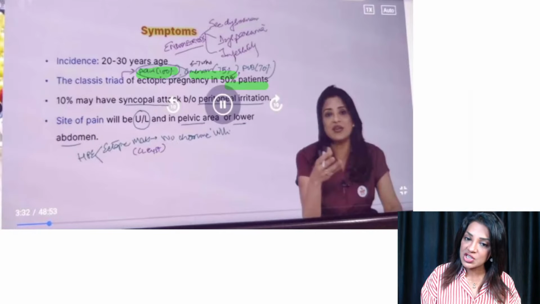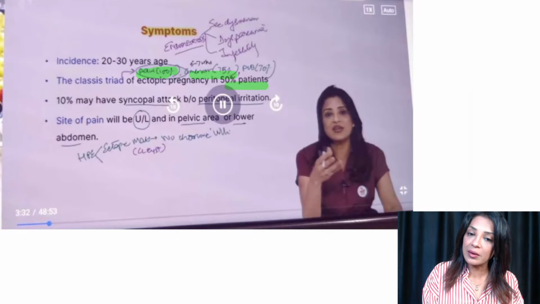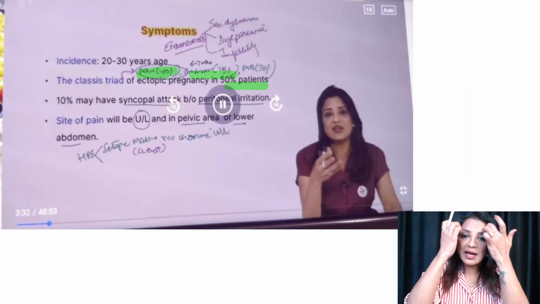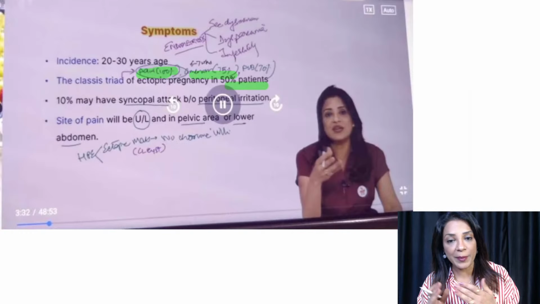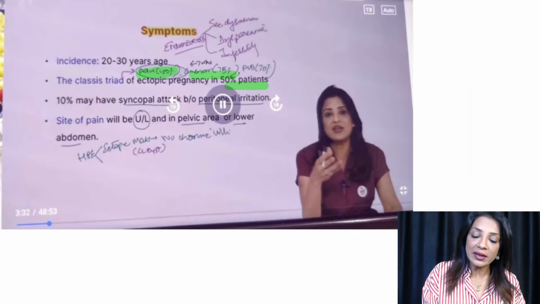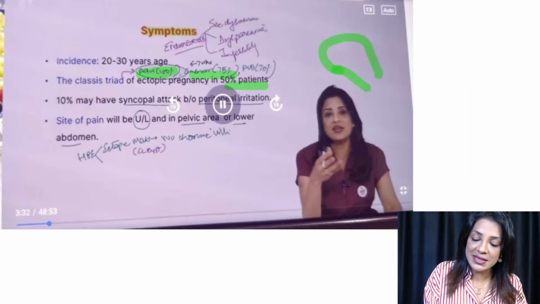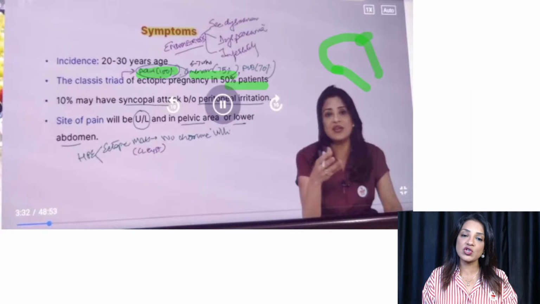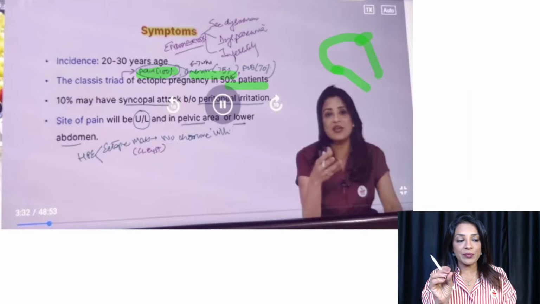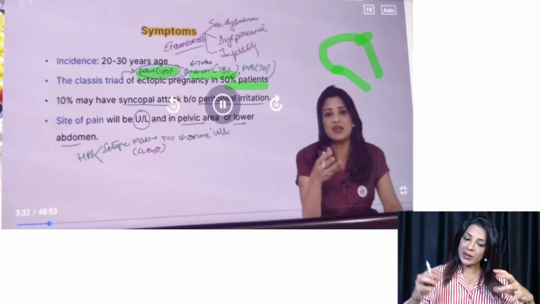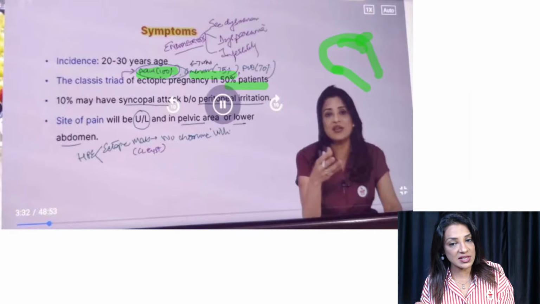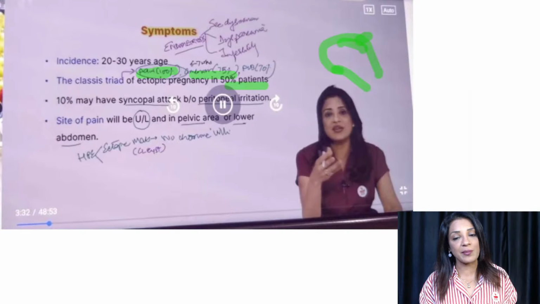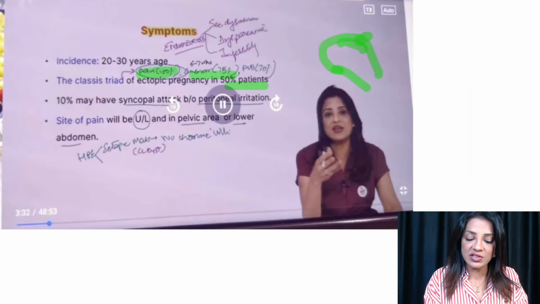But if it is in the interstitium, remember I told you, I think in the prepathon we have discussed this, and if you have subscribed for the Manipal crash course, then in that I have told you that if the pregnancy is in the interstitial part of the tube, where the tube is very thin, the expansion can happen within the myometrium of the uterus. If it is there, then it may rupture after 12 to 16 weeks, but otherwise ectopic pregnancy will rupture by 6 to 8 weeks. So amenorrhea in 75%, pain in 100%, and PV bleeding in 70%.